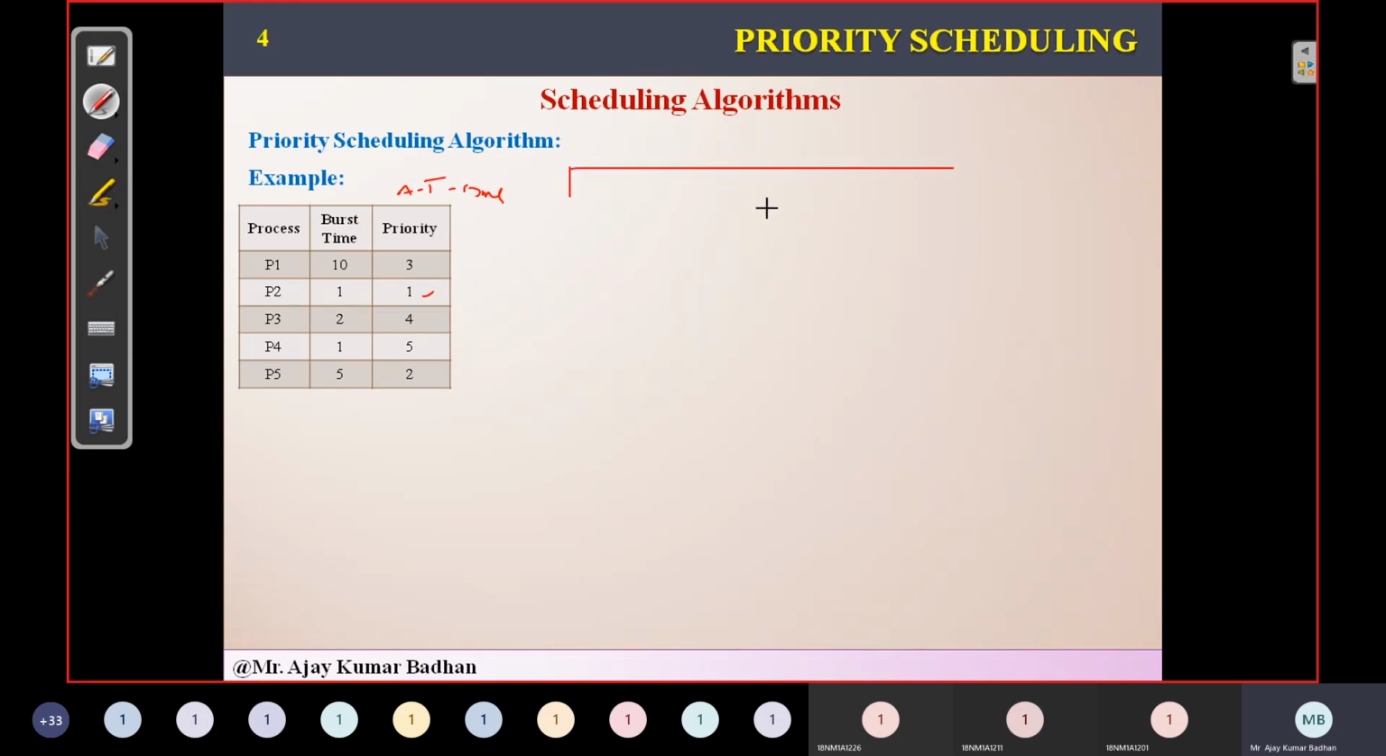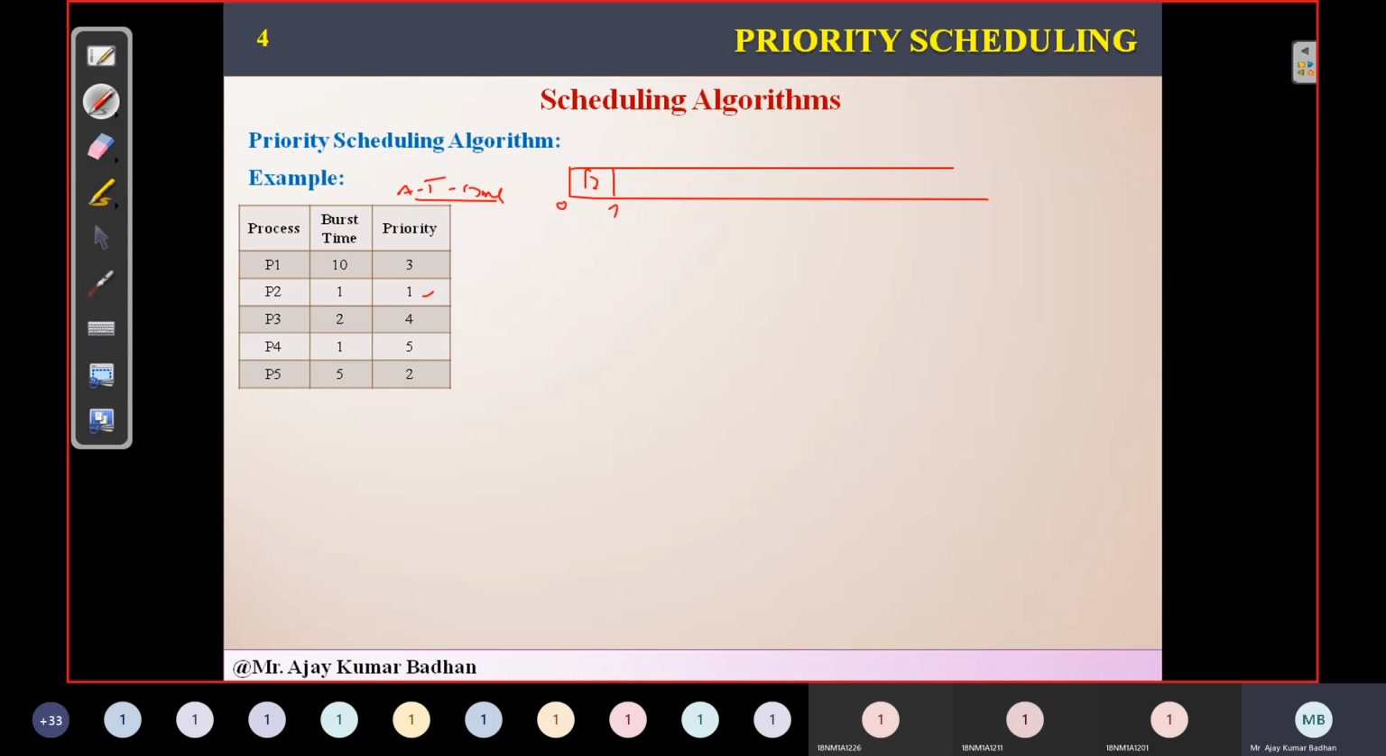I'll draw the Gantt chart here, then we will show it graphically. We are starting at 0 milliseconds, since all have arrived at 0 milliseconds. First is P2, so we will be allocating P2 here. What is the burst time for P2? We have 1 millisecond. So it will execute first.